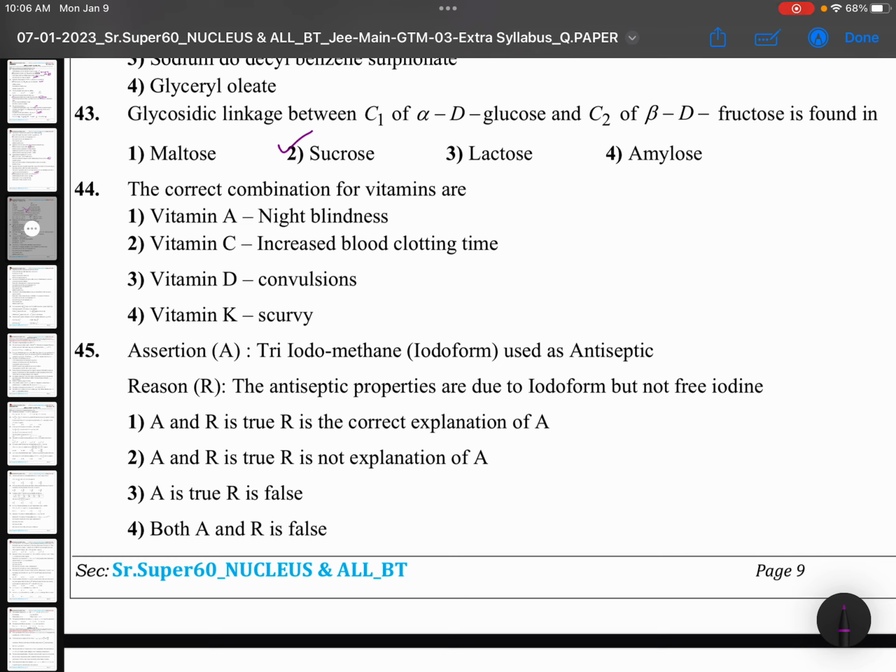In maltose, C1 of alpha D glucose and C4 of alpha D glucose, both glucose. Maltose is made up of glucose. And when it comes to lactose, C1 of beta D galactose and C4 of beta D glucose. Amylose is made up of C1, C4 glycosidic linkages. So the right option is sucrose.